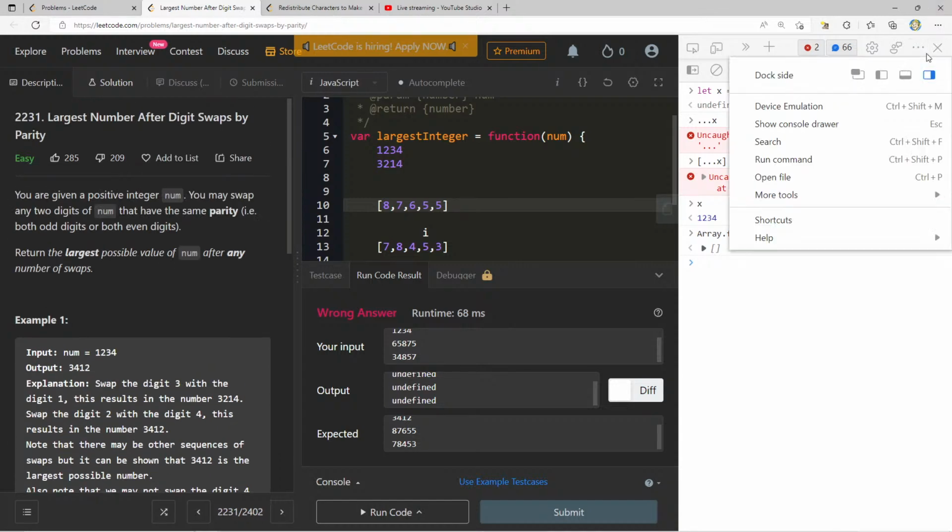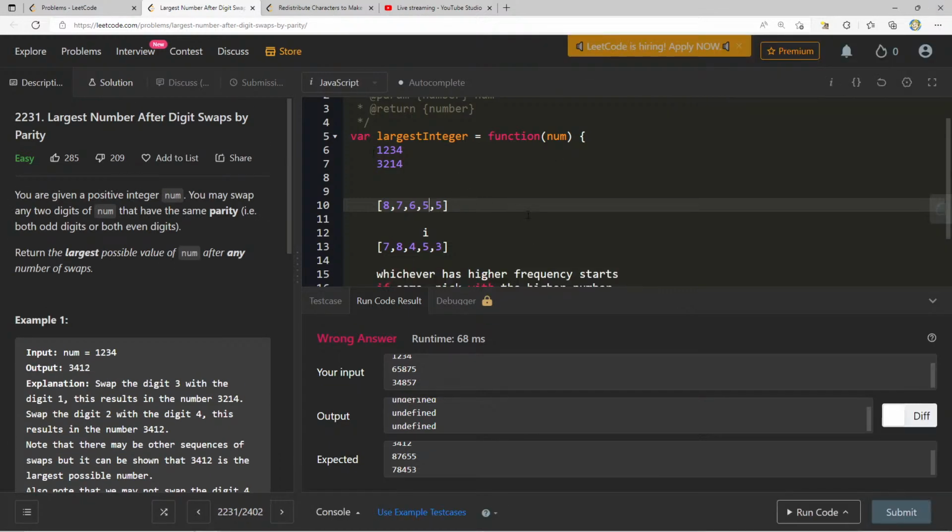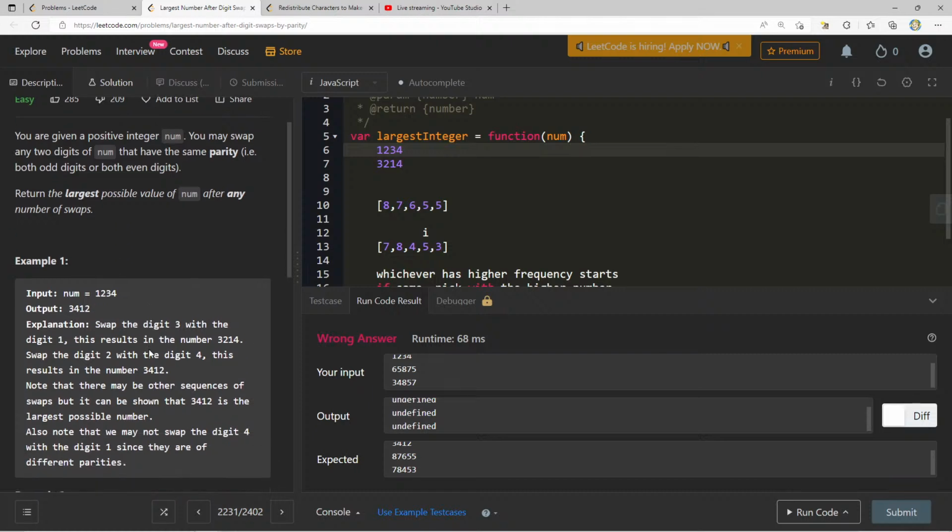So maybe there's an easier way of doing it that doesn't rely on picking things. Let's think about what we just did. We're looking at this first one. Instead, maybe we can use the other trick where we pick digits off.